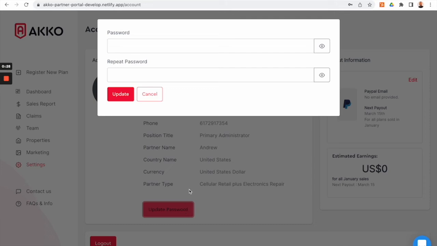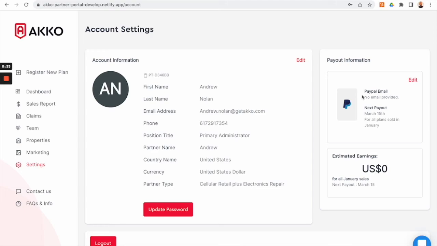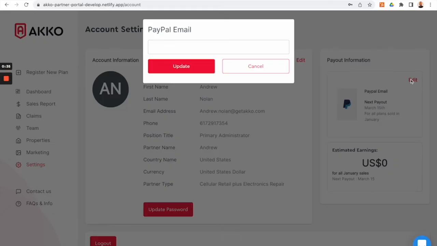You can update your password with the red button down at the bottom. And you can edit your PayPal information over to the right.